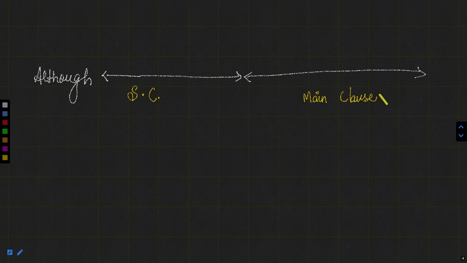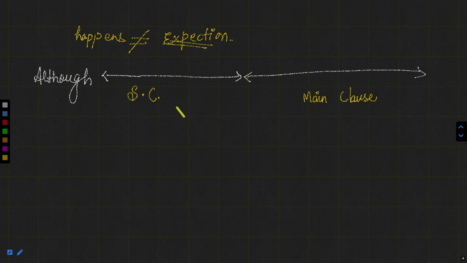Or you can say whatever is given in the subordinate clause, the thing that will happen is just opposite to the expectation. We expect something as given in the subordinate clause, but the thing that happens is just opposite. This is the main part of this type of connector.